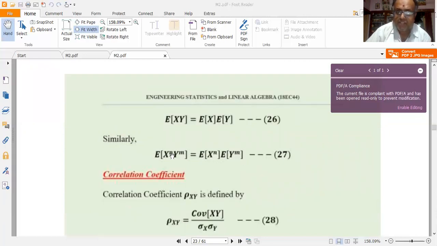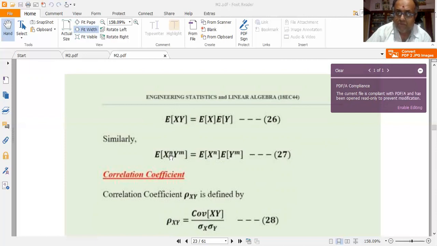Generalizing, I can write this as E of x to the power of n into y to the power of m is equal to the expected value of x to the power of n multiplied by the expected value of y to the power of m, where n and m are positive powers, if x and y are independent. The equation 26, this is very, very important. This can be asked for deriving also, right? So this is for positive powers of x and y. So x to the power of 1, y to the power of 1.